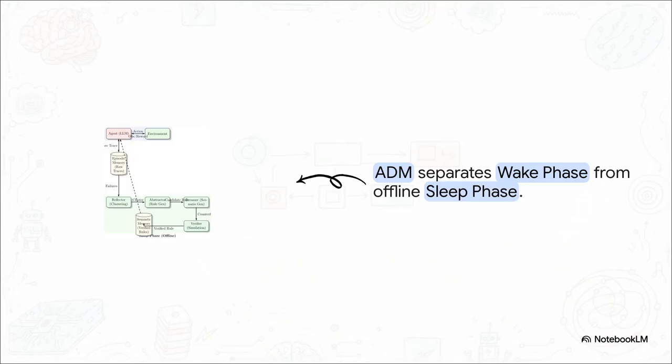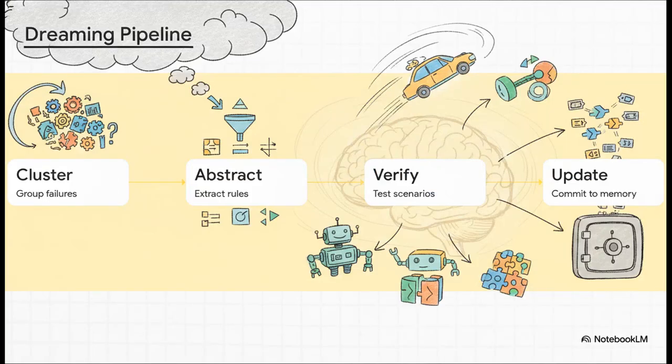Now, we are getting to probably the most cutting-edge innovation in this whole explainer, teaching AI to literally sleep on the job. This dual-store architecture, known as active dreaming memory, mimics the mammalian hippocampus by fundamentally separating how the agent processes time. During the online wake phase, it acts in the world and logs all its raw, messy, episodic failures. Then it enters an offline sleep phase loop, using compute time to consolidate those messy experiences into verified, highly generalizable semantic rules. This consolidation pipeline happens in 4 stages.